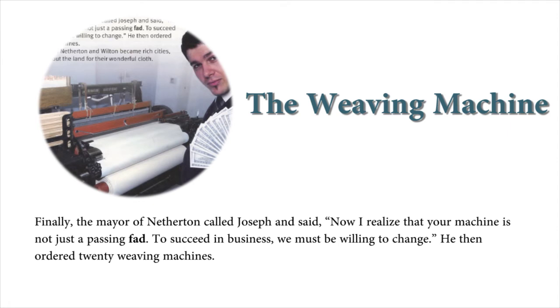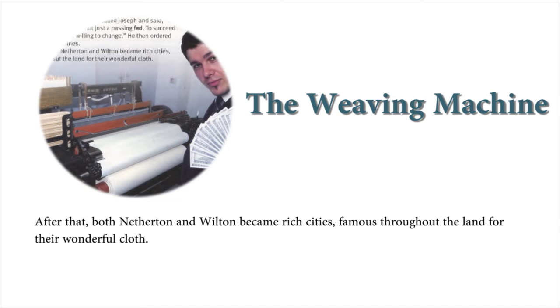Finally, the mayor of Netherton called Joseph and said, "Now I realize that your machine is not just a passing fad. To succeed in business, we must be willing to change." He then ordered 20 weaving machines. After that, both Netherton and Wilton became rich cities, famous throughout the land for their wonderful cloth.